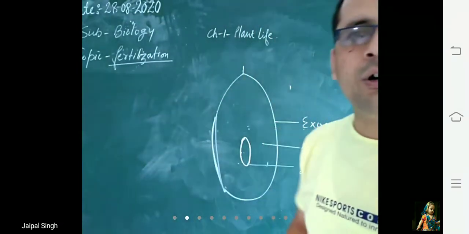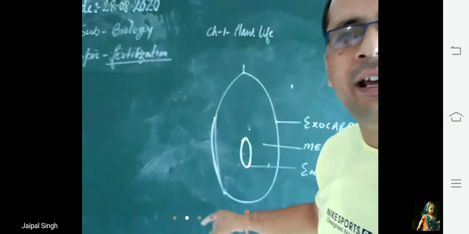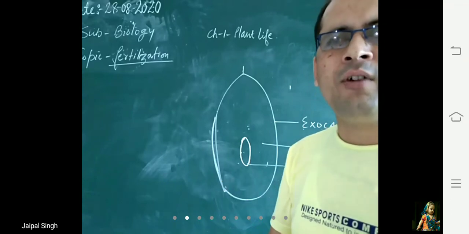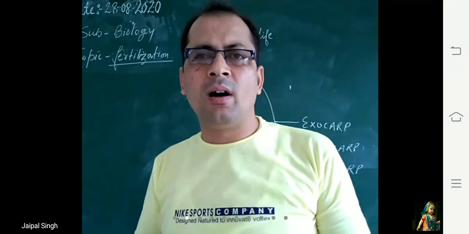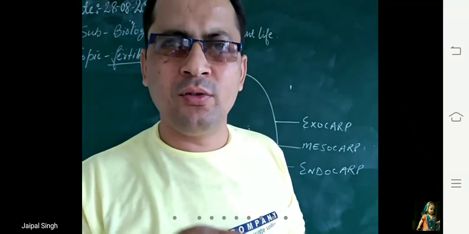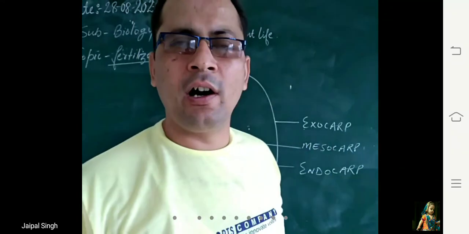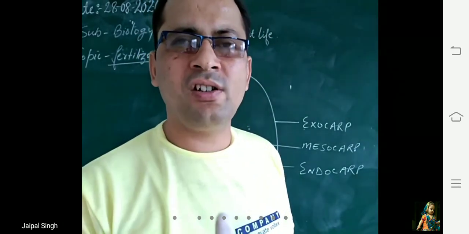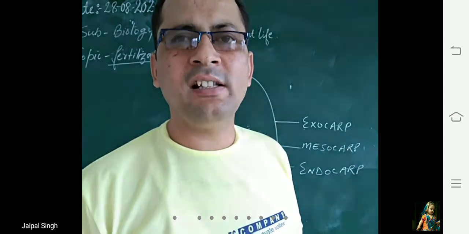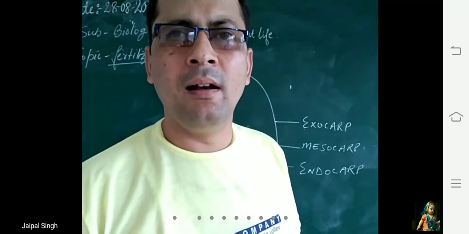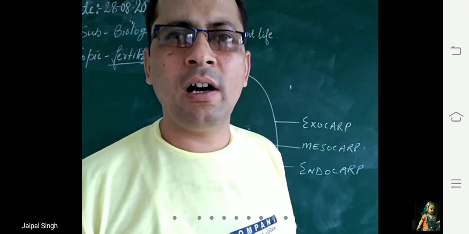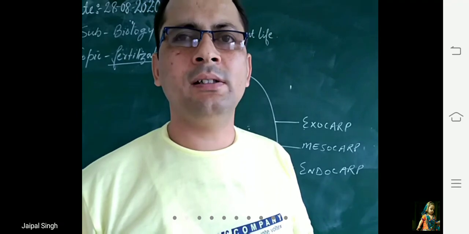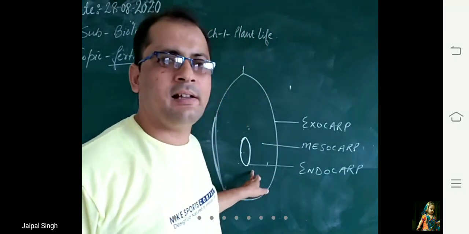So, beta, exocarp is the outermost layer of the fruit, that peel. Like if you take the example of apple, if you remove the peel from outside, the shiny surface, that is exocarp. Then the mesocarp is the middle layer, which is fleshy, which you eat. It is present in the middle. It is known as mesocarp, which is usually eaten. So mesocarp is the layer of the fruit which is eaten, and the innermost layer is endocarp.